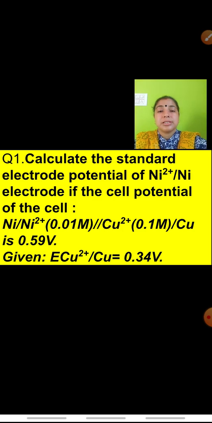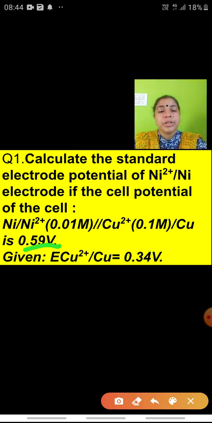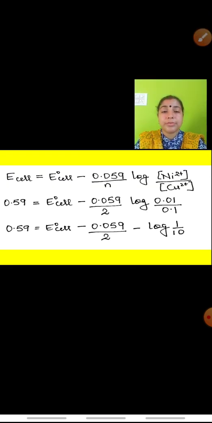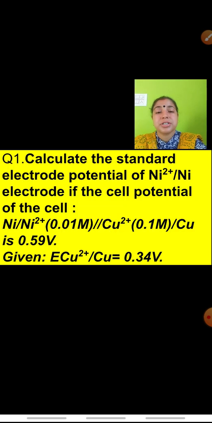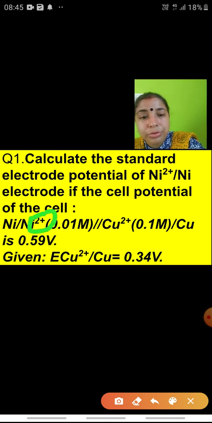See, the cell potential is given, it is 0.59 volts. So we are using the same: 0.59 is equal to E0 of cell minus something. E0 of cell we will calculate from this formula, because we have to calculate the E0 value for nickel, and that requires the value of E0 of cell. E0 of cell minus 0.059 upon N, where N is the number of moles of electrons exchanged during the oxidation reduction reaction, which is given by this 2.